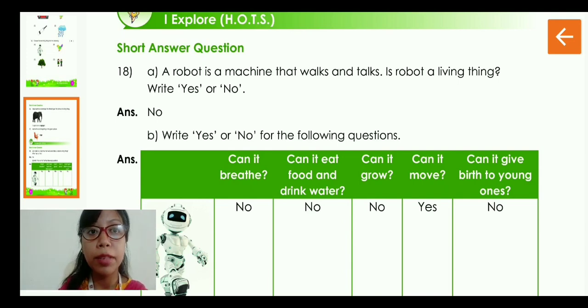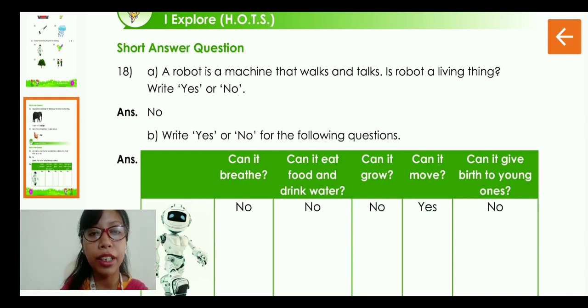Now question number 18. Number A. A robot is a machine that walks and talks. Is robot a living thing? Yes or no? So I have already explained to you that the robot is a non-living thing. Why? Because it cannot breathe. All the qualities of a living being are not present in the robot. Therefore, it is a non-living thing.